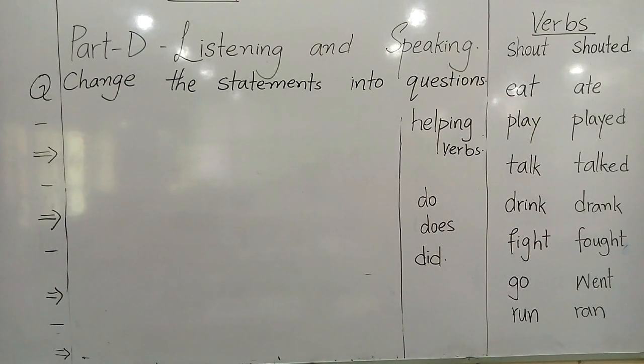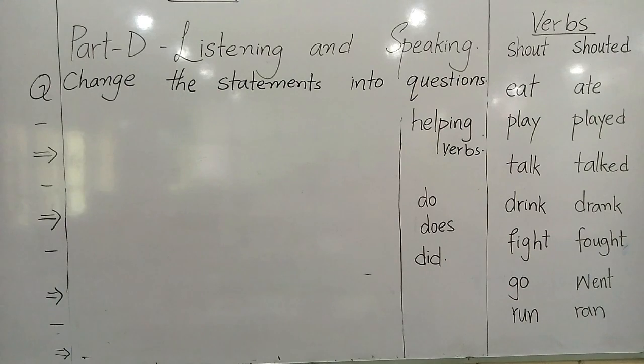These are the second forms of these words. Shout becomes shouted, eat becomes ate, play becomes played, talk, talked, drink, drank, fight, fought, go, went, run, ran.